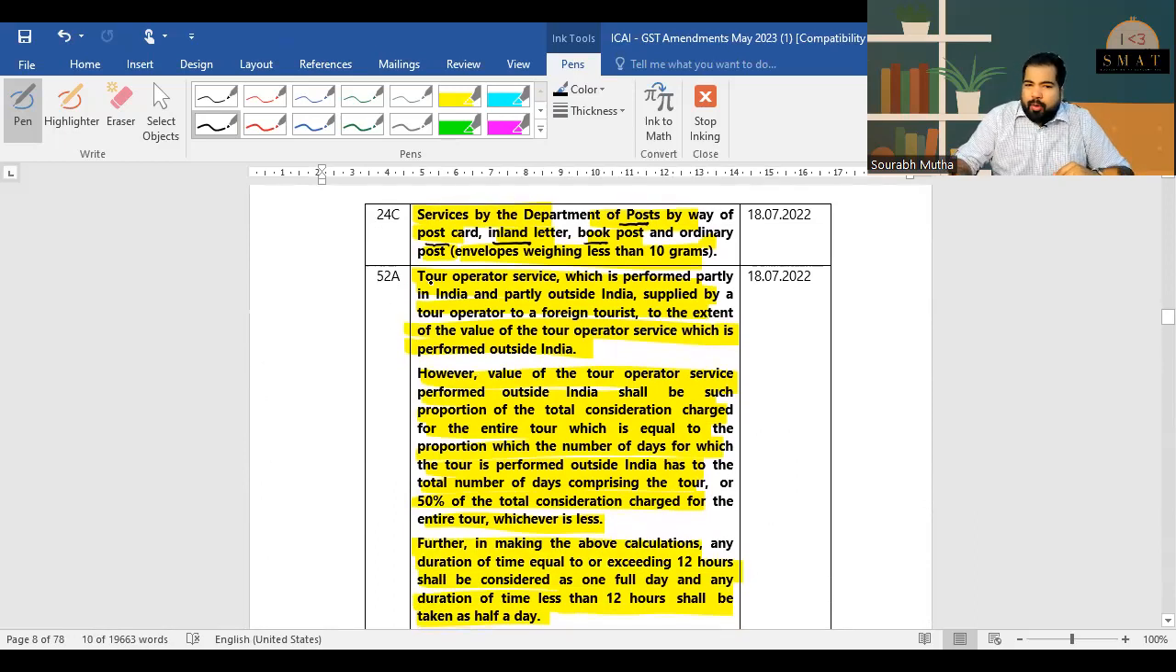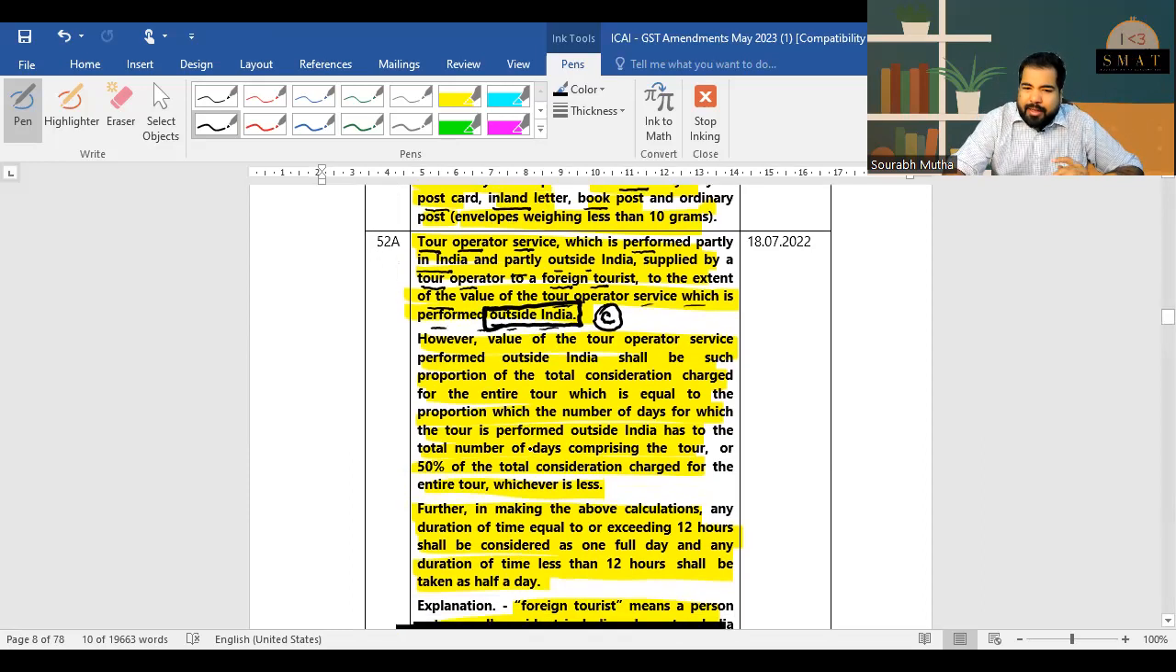Tour operator, very important. I'm reading it out because very, very important. Tour operator services, which is performed partly in India and partly outside India, supplied by a tour operator to a foreign tourist to the extent of the value of tour operator services which is performed outside India. For example, you're a foreign tourist and you've taken the holiday service of 10 days, let's say 5 days in Delhi, 5 days in Nepal, then they say that whatever is outside India will be considered as exempt. Obviously, the government can't charge the foreign tourists also outside, and the service is also given outside India.